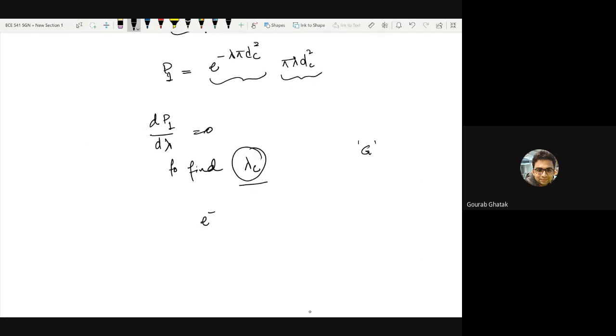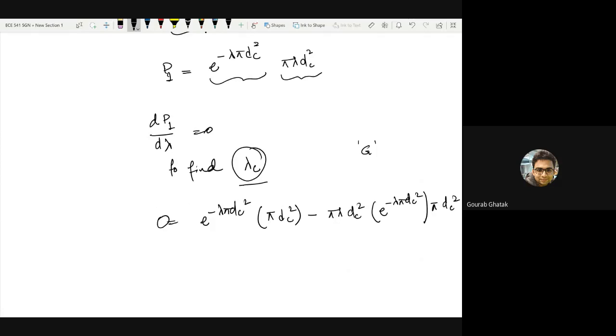It's e to the minus lambda pi dc square multiplied by pi dc square, minus pi lambda dc square multiplied by e to the minus pi lambda dc square times pi dc square, something like this, right?